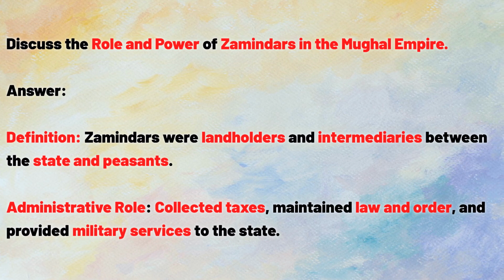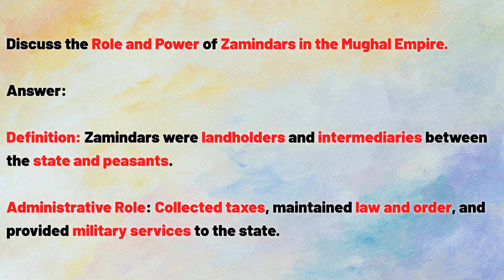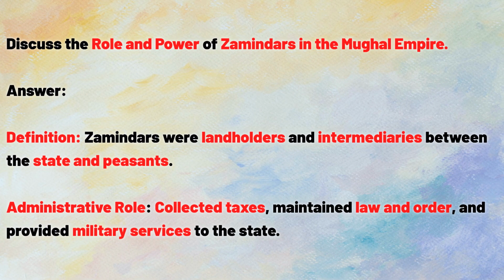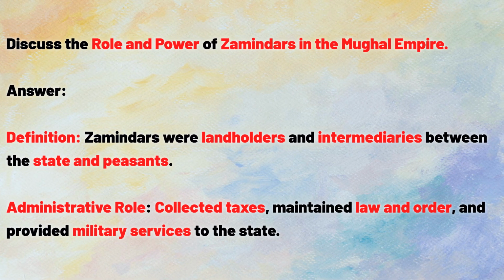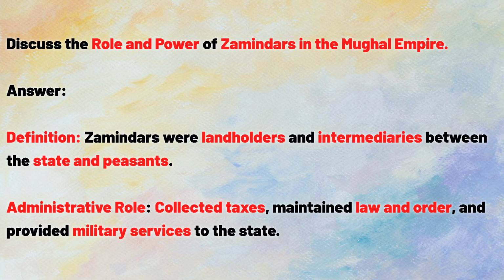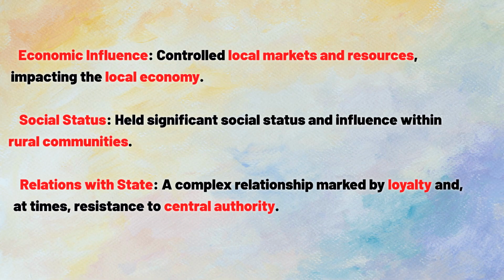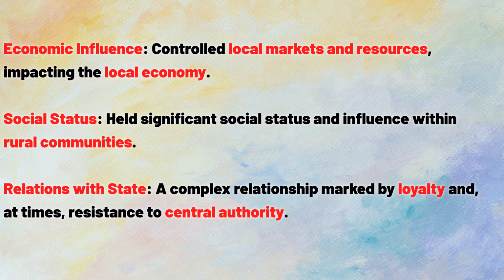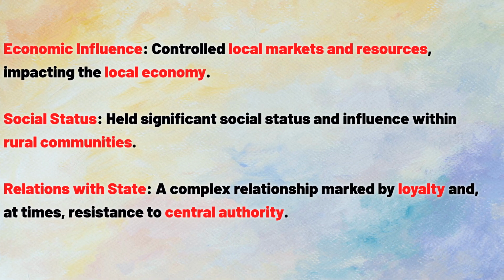Answer. Definition. Zamindars were landholders and intermediaries between the state and peasants. Administrative role, collected taxes, maintained law and order, and provided military services to the state. Economic influence, controlled local markets and resources, impacting the local economy.